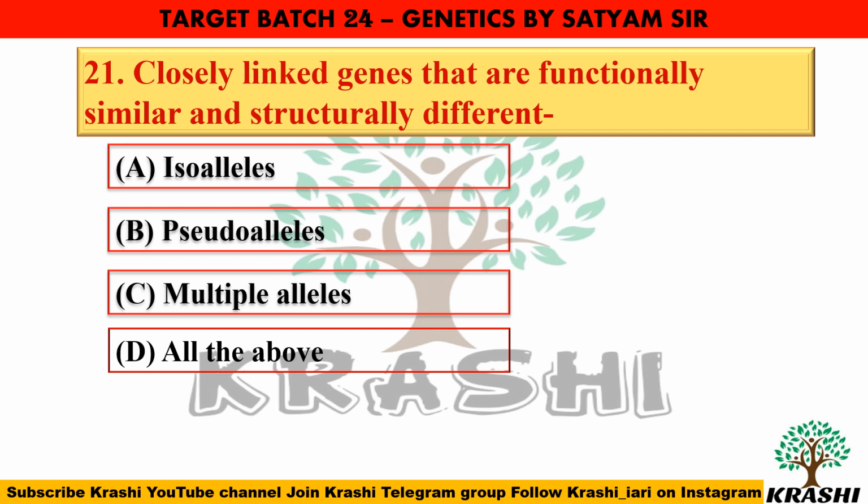Closely linked genes that are functionally similar and structurally different are known as isoalleles. If we talk about pseudoalleles, there are 2 genes with similar functions located very close on a chromosome so that they are genetically linked. In case of multiple alleles, they are formed of genes which are situated at the same locus of a homologous chromosome.